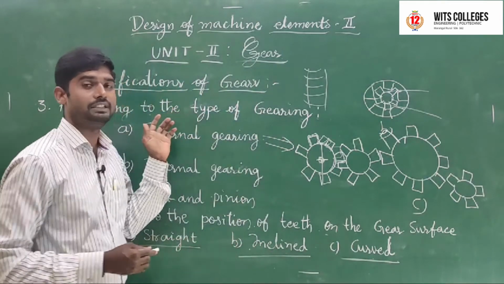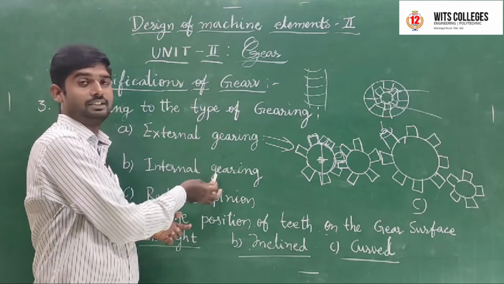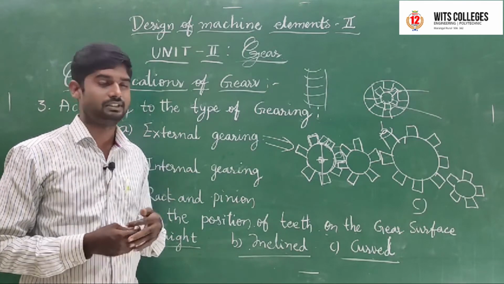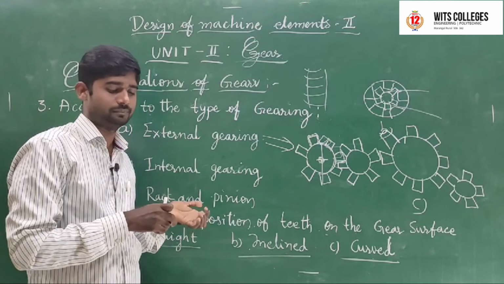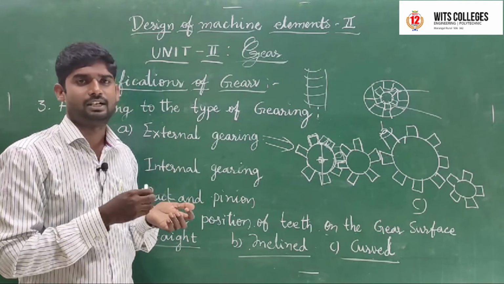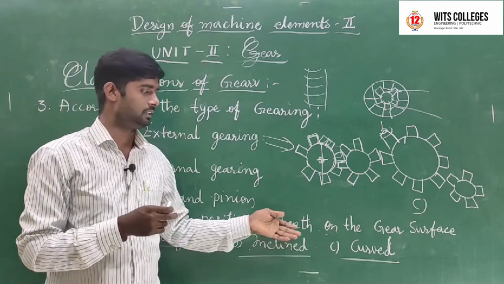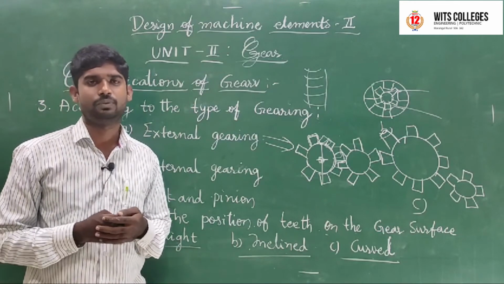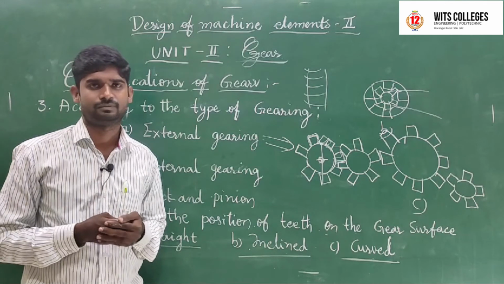These four are the classifications of gears. We consider these four: according to the position of axis, according to the peripheral velocity, according to the type of gearing, and according to the position of teeth on the gear surface.